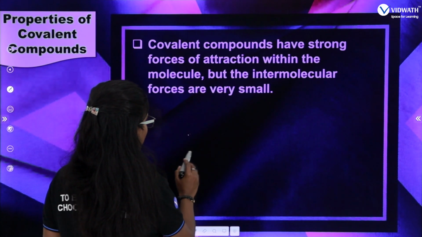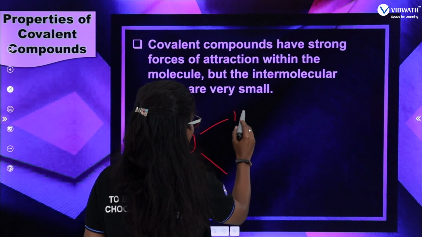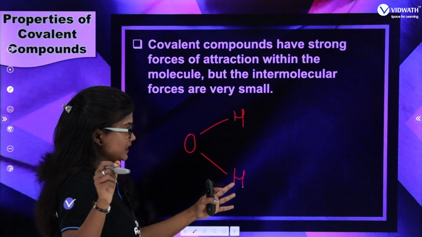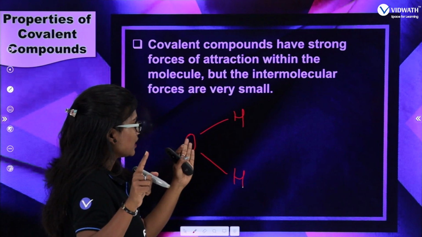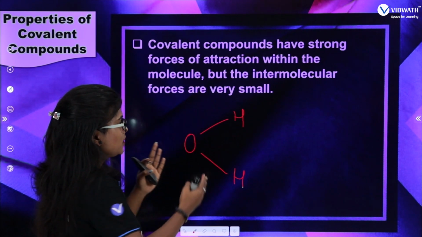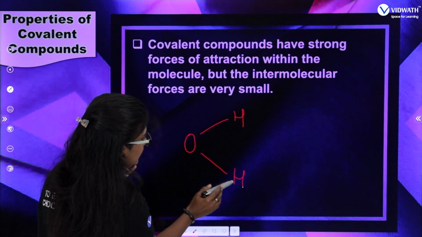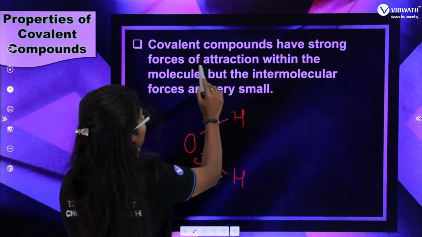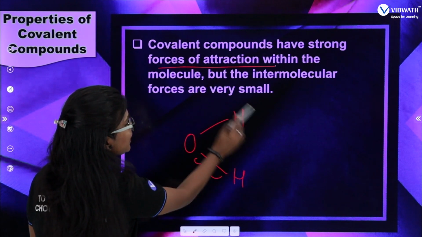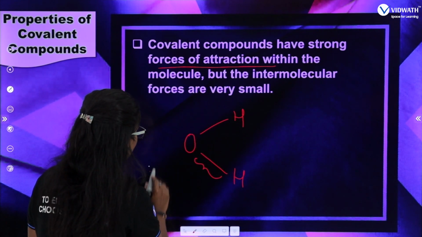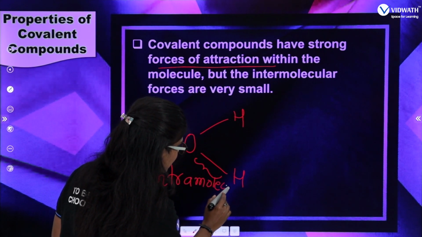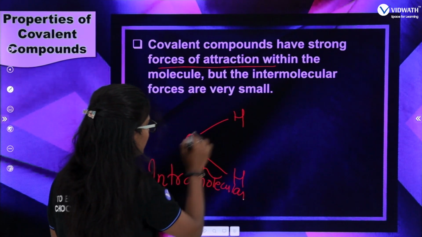If you consider the example H2O, hydrogen satisfies its valency by forming a single covalent bond, whereas oxygen needs two, so it forms two covalent bonds. So the force of attraction within the molecule will be more. This is usually called the intramolecular force, that is, the force within the molecule.